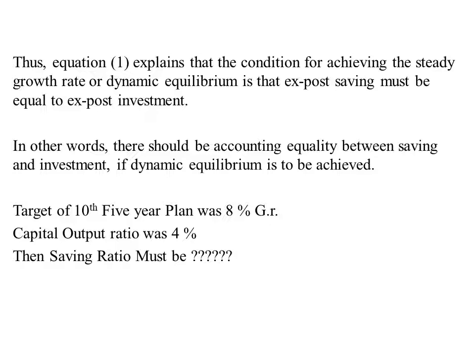We can look into an example. Target growth rate of 10th 5-year plan in India was 8%. At that time, our capital output ratio was 4%. Then what will be the saving rate? Can you say?